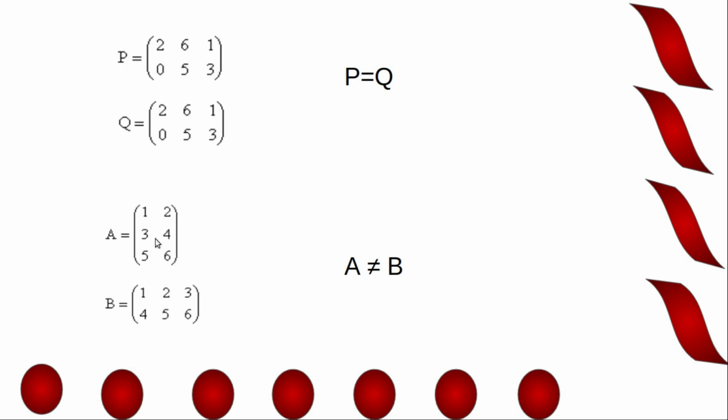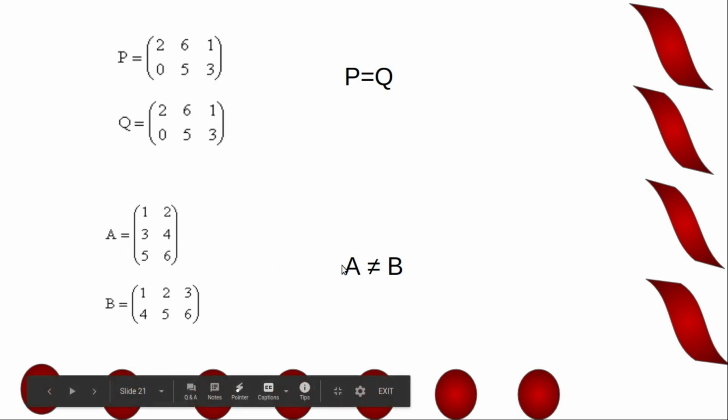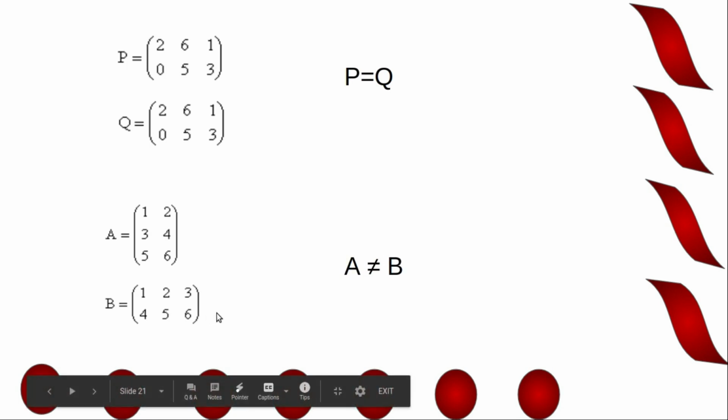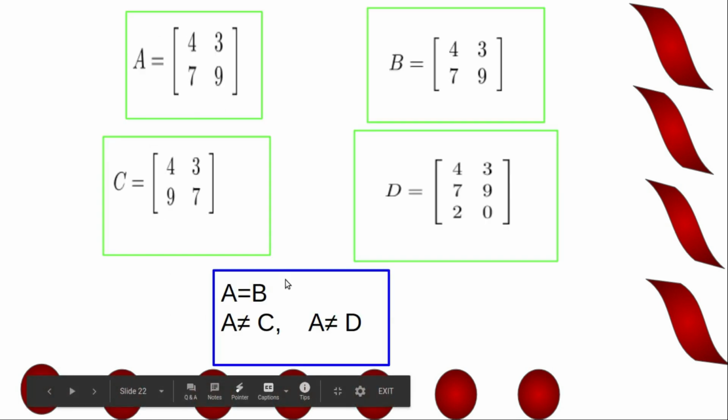Now in this case order of A is 3 by 2, order of B is 2 by 3. So A is not equal to B. Order of A and B are not equal, so A is not equal to B.